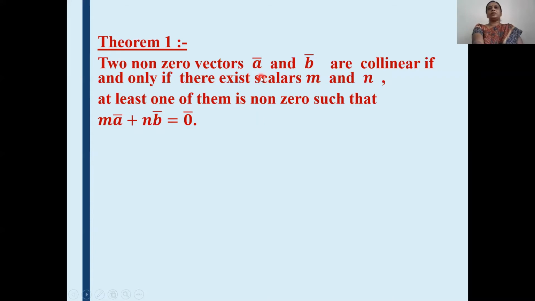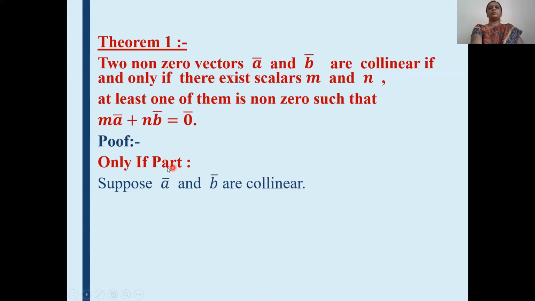Means first you consider A bar and B bar collinear and prove they satisfy this equation, and conversely you take the equation m A bar plus n B bar is equal to 0, assume this equation, and you prove A bar and B bar are collinear. Means if in a theorem, if and only if comes, you have to prove the theorem and its converse also.